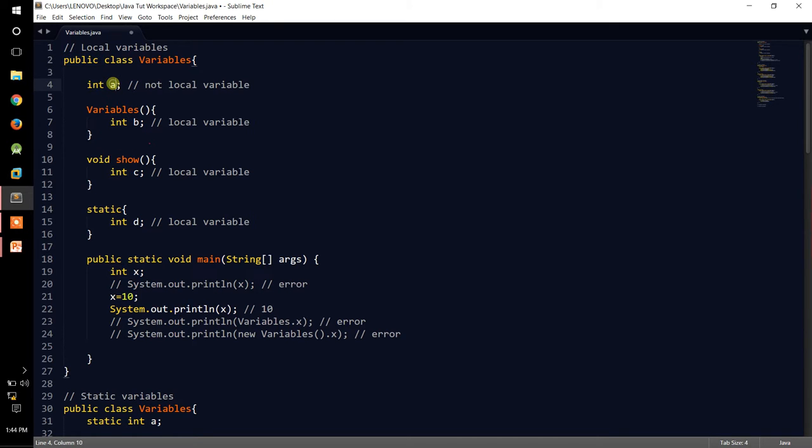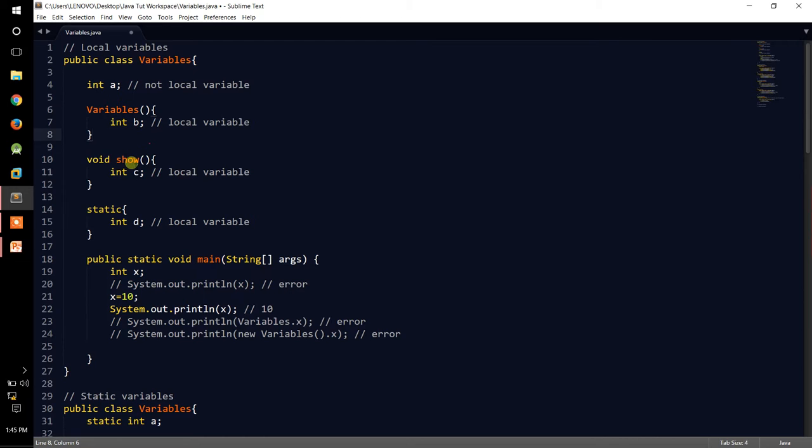Over here, int a is not a local variable because it is not a part of the class member like a method or a block or a constructor. It might be a part of a Java class or object. We'll see them later. Now, over here, int b is a local variable. It is part of a constructor. What constructors are, we'll discuss later. But for the time being, you can say that the constructor name must be the same as the class name. They should not have a return type, and they are called whenever the object of the class is created.